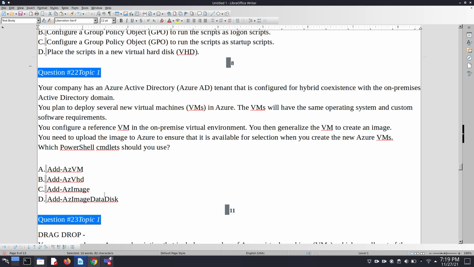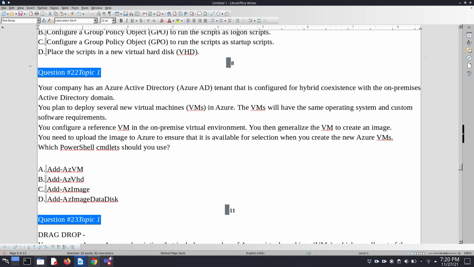So here it is talking about configuring a reference VM in the on-premises virtual environment, then generalizing the VM to create an image, and uploading the image to Azure. Which PowerShell cmdlet should you use? If you know about the virtual hard disk, then I think a virtual hard disk is implied by the question's requirement.